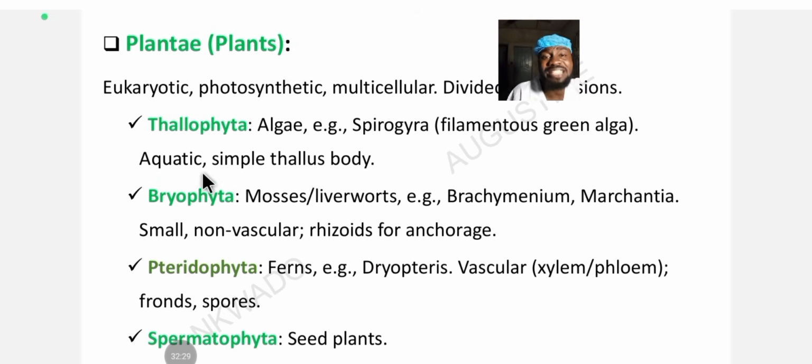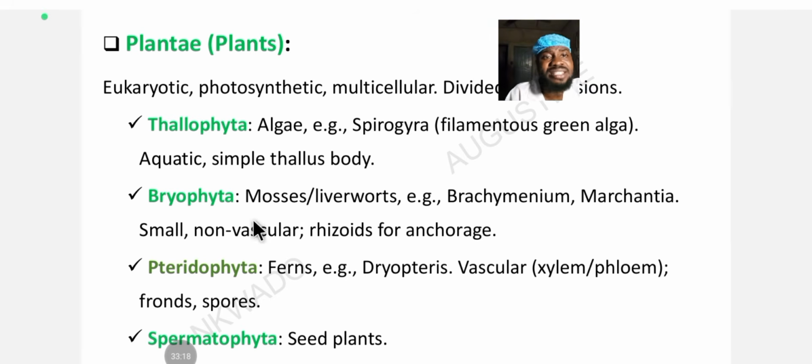The next under the plant divisions is Bryophyta, and Bryophyta includes mosses and liverworts. You know what moss is now? You know where you see moss. Many of us mistake moss for Spirogyra. Moss is greenish but hairy, like hair. You see it on fences, and when you carry a shovel, you scrape it and it comes out. That one is moss. But the one you see inside a keg or gallon of water, or inside a tank with a smooth surface, that is also greenish. That one is Spirogyra. You also see Spirogyra on stagnant water. All right, so that's the difference between moss and Spirogyra.